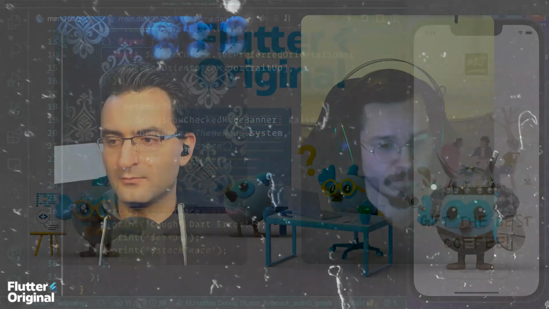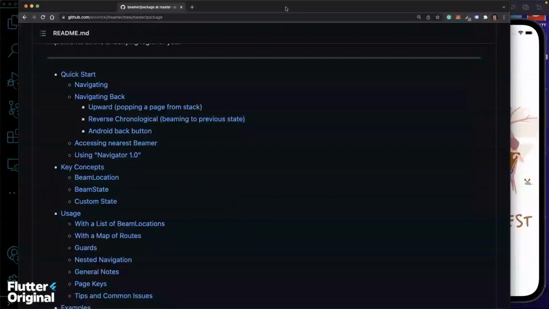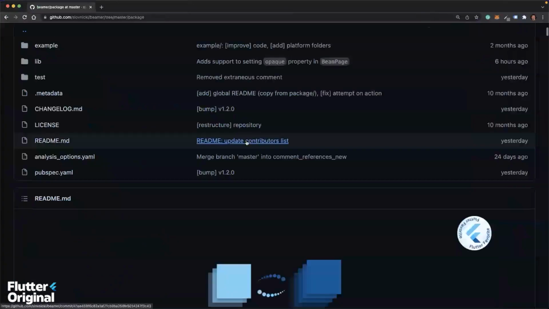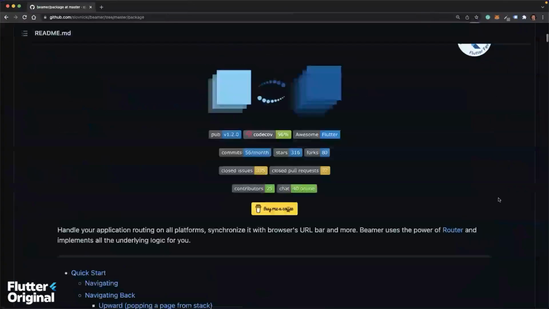If you are building a simple app, probably like the one we're going to build now, we can use route beam location, and that's pretty much the fastest way to go. And if you want more complex control of your stacks of pages, or simply want to separate the responsibilities, you can use the beam locations API.